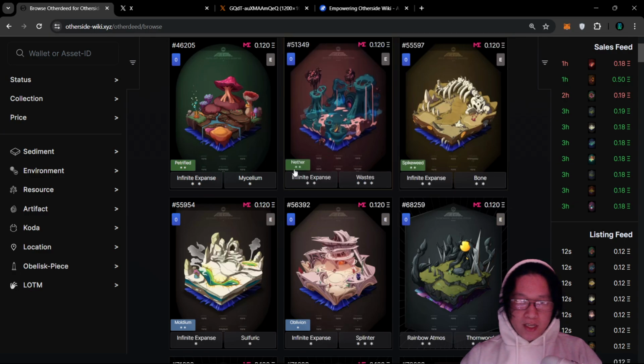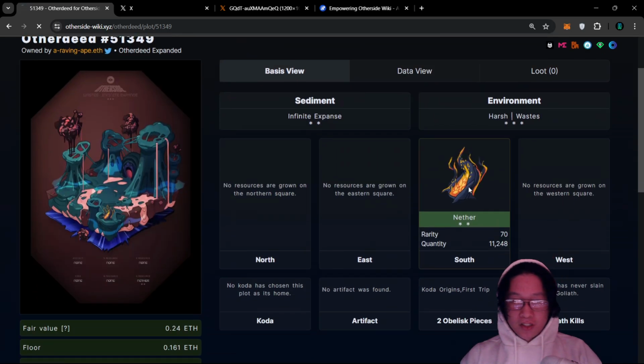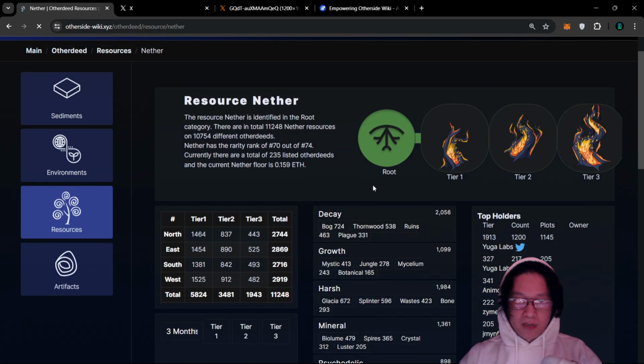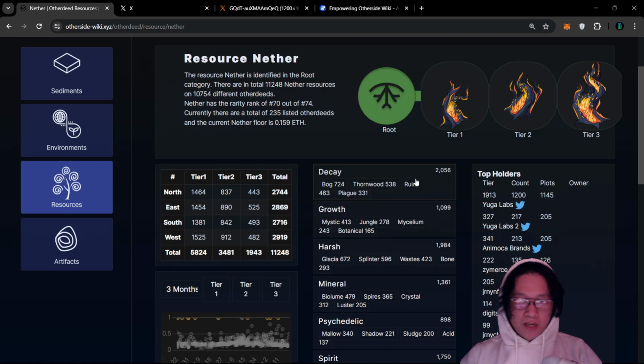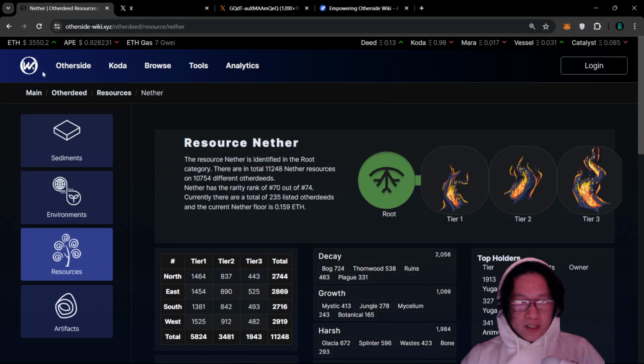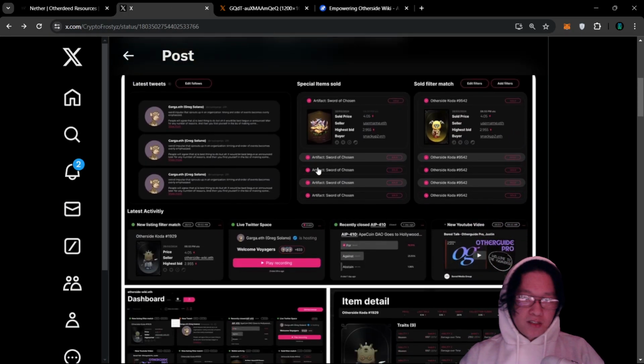If you're looking for a deed, you can go through and see what resources are on there and understand what each resource is. But I don't want to get too deep into the weeds. This is basically all the data you would ever want to know about Otherside. But there are some updates here that will bring changes to the Otherside-Wiki if the AIP passes.